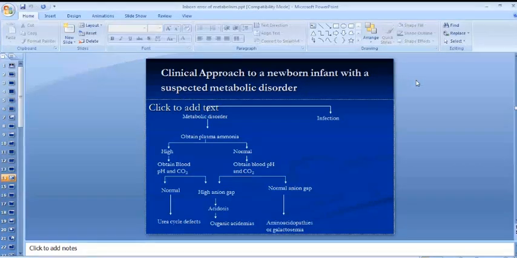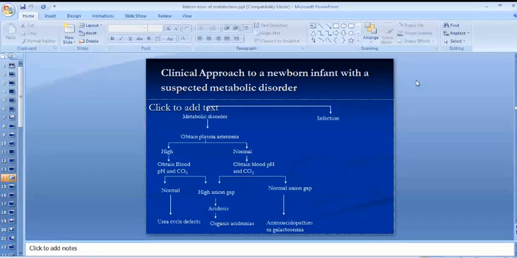If the ABGs are normal and the serum ammonia levels are normal, you will suspect urea cycle defect. I am repeating again, if serum ammonia levels are normal and if ABGs are normal, you will suspect urea cycle defects. If serum ammonia levels are normal and there is some abnormality of ABGs, that is arterial blood gas, you will calculate the anion gap. Can any of you tell me what is anion gap?